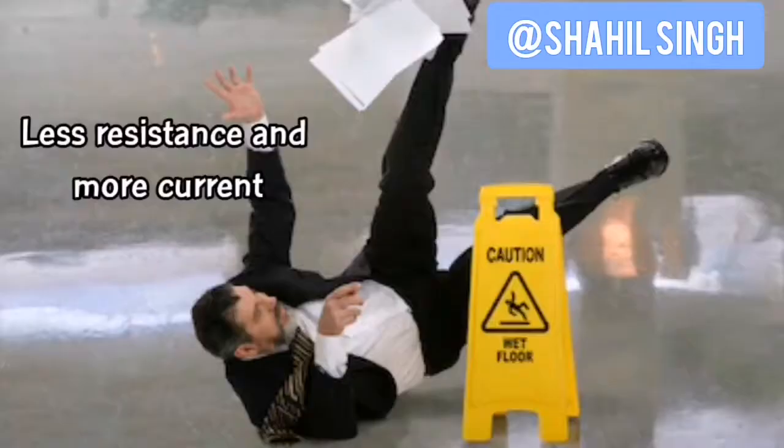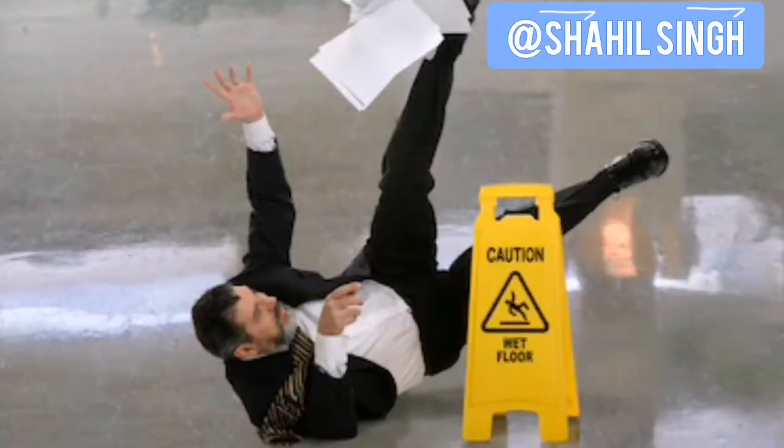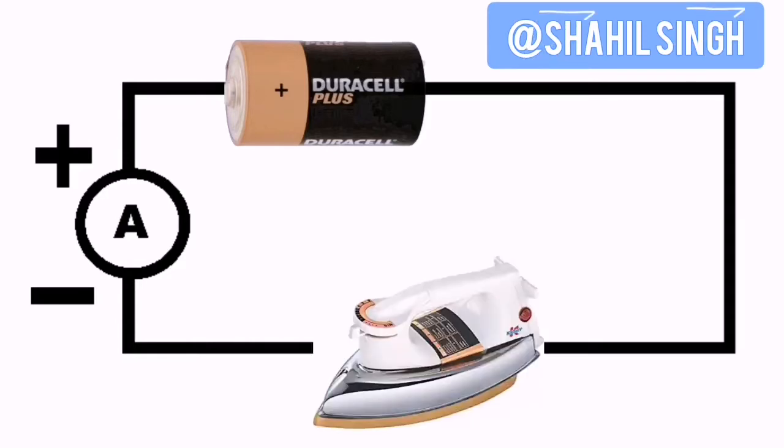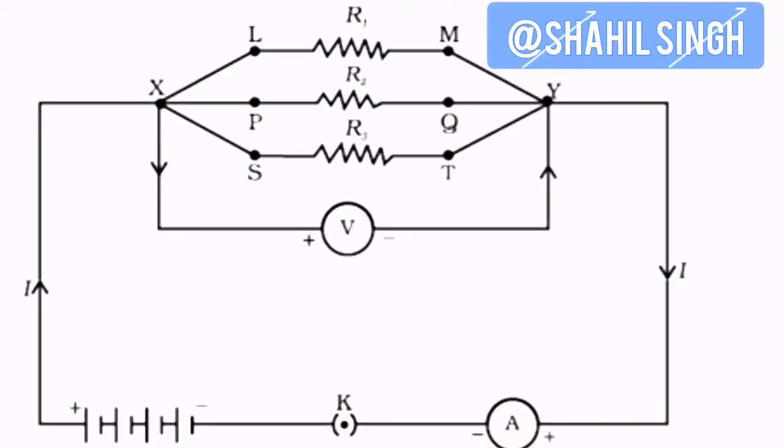And we already know up till now that resistance acts like friction for current, opposing the flow of current in a circuit. And yes, of course, resistance can be offered by any appliance in your home, like your iron, your heater, your geyser. Anything can act like a resistor in a circuit, and your house has a large circuit built in. So your house can be considered a large circuit in itself, and all the appliances that you connect in your house can be considered as resistors.